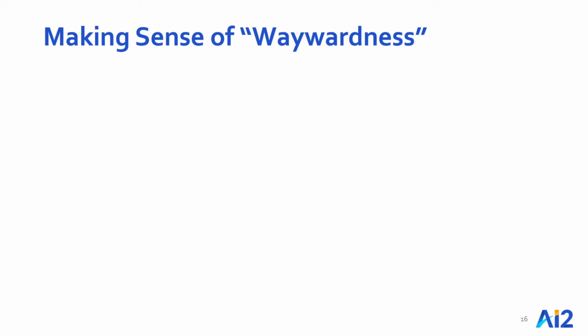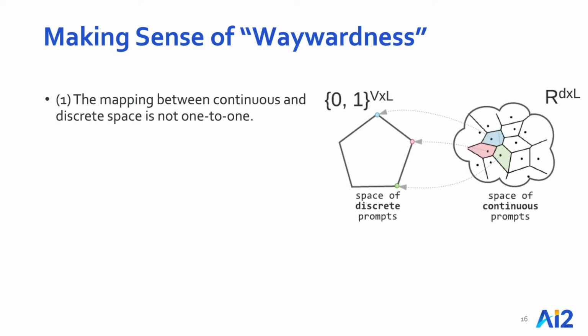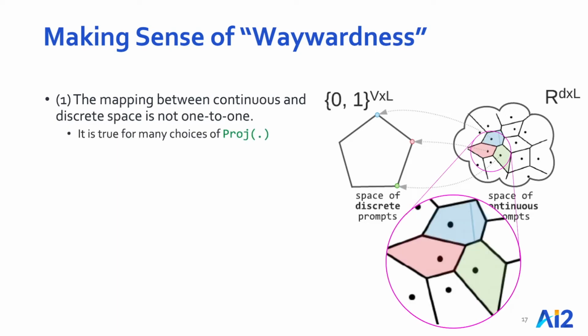Now, let's try to make sense of waywardness. Why is this happening? The first issue is that the mapping between continuous and discrete spaces is not one-to-one. While each discrete prompt is mapped to exactly one continuous representation, the reverse is not true. There are many continuous prompts that project back to a fixed discrete prompt. This indicates that there is a whole region of continuous prompts that correspond to a fixed representation in discrete space.